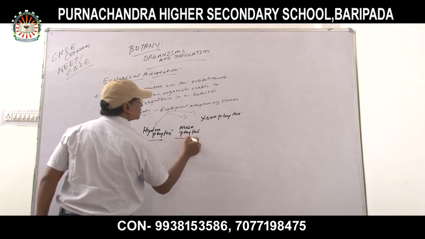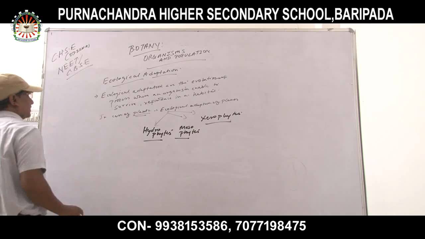Okay, hydrophytes, mesophytes, xerophytes. Now, what is called hydrophytes?